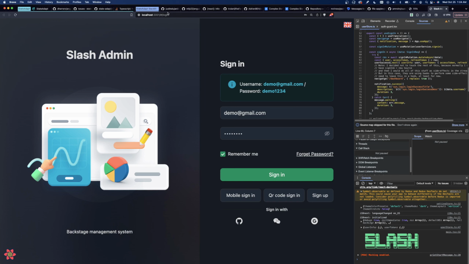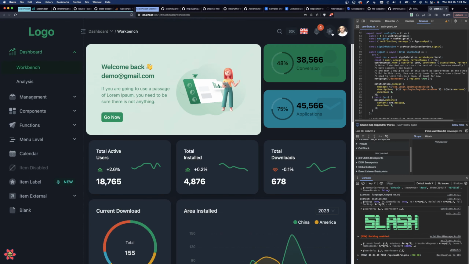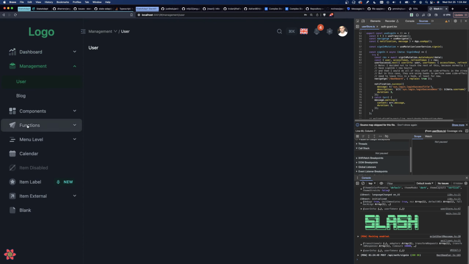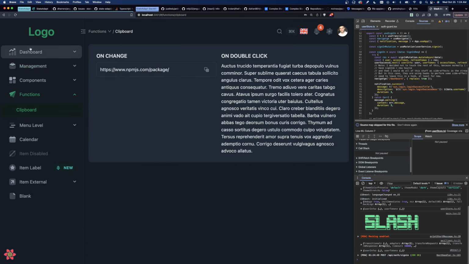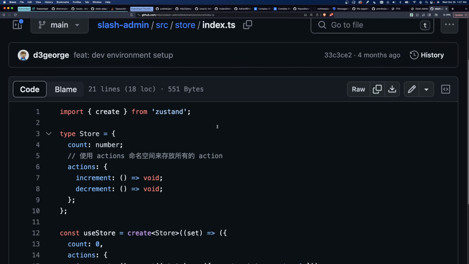Okay, this one is a kind of admin app. It really has a lot of features. We've got settings, can do all kinds of layout things, a bunch of different scaffold pages. But pretty interesting. And there were 3 stores that I had to convert. Okay, and again, let's start with the previous Zustand implementation.